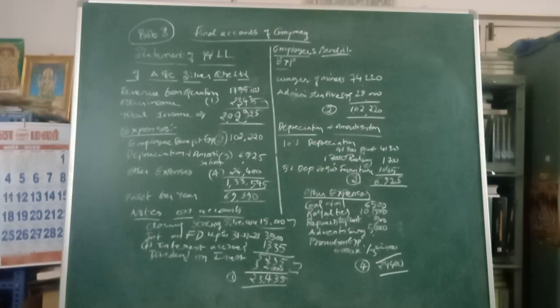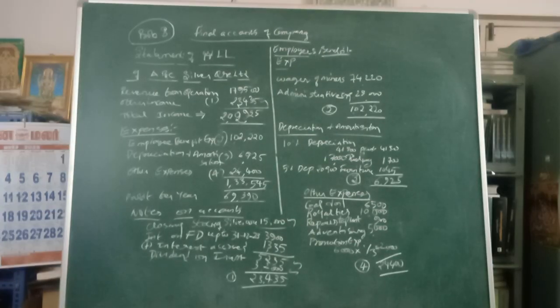Depreciation here is of two categories. One is the plant, total value 41,800, then depreciation 4,180. Another one is railway track and wagons, 17,000, on which 10% depreciation, which is 1,700.